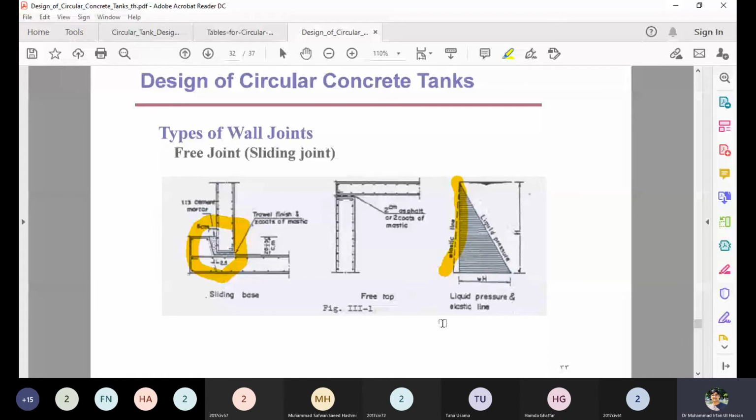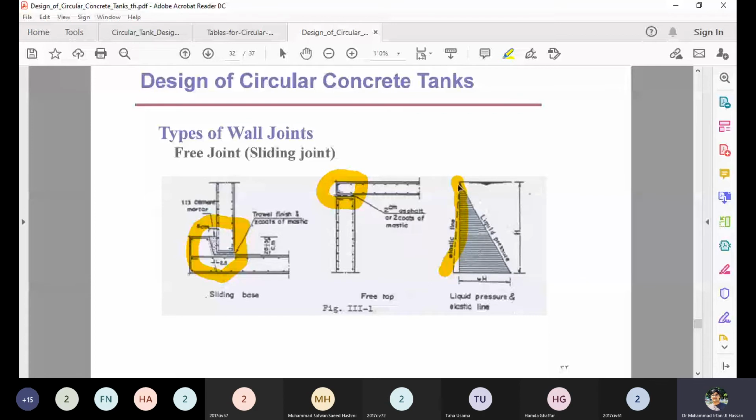It means that there is no resistance against the movement at the bottom edge. The bending moment is zero at the base. The bending moment is also minimum at the top because there is no monolithic end. So this will develop more tension in the center direction.